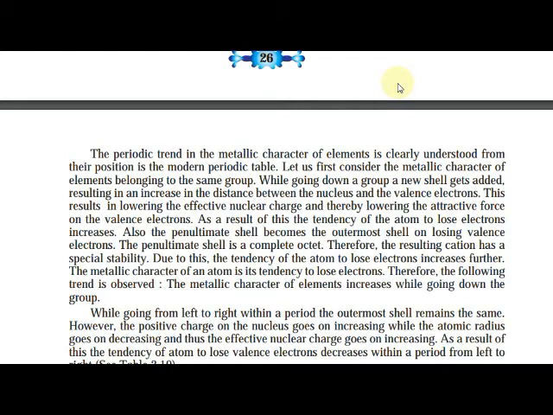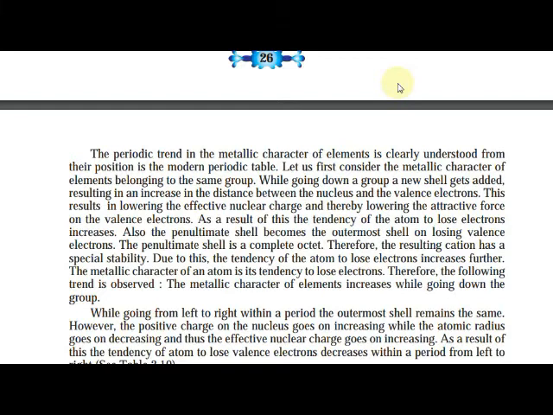Also, the penultimate shell becomes the outermost shell on losing the valence electrons, and the penultimate shell is a complete octet. Therefore, the resulting cation has a special stability. Due to this, the tendency of the atom to lose electrons increases further.